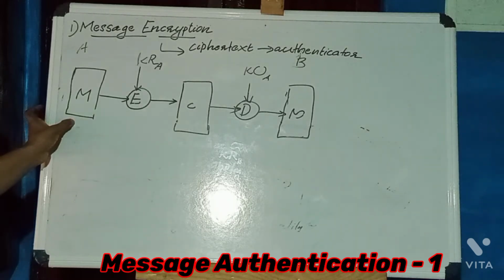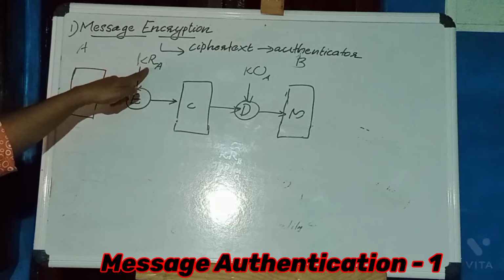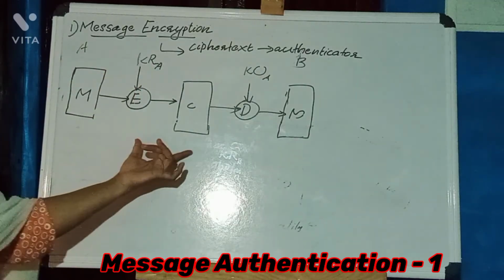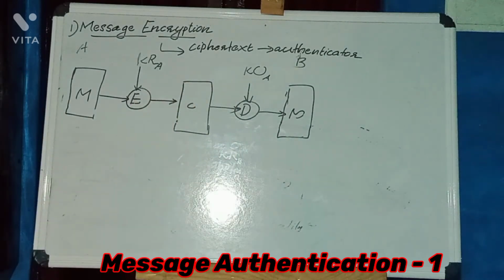Here the message will be encrypted by using the secret key, or private key, of A. Then we will get the ciphertext message. Decrypting by using the public key of A. Here authentication and signature is achieved. KRA is the private key of A. Here the message will be sent only by user A. At the receiver, anyone can decrypt the message because KUA is public.